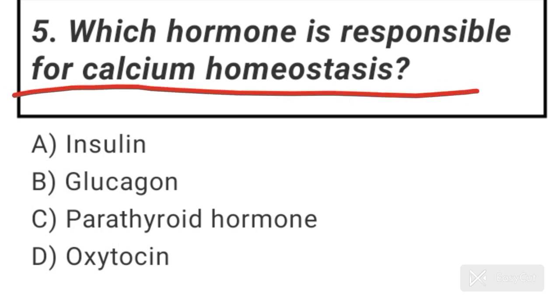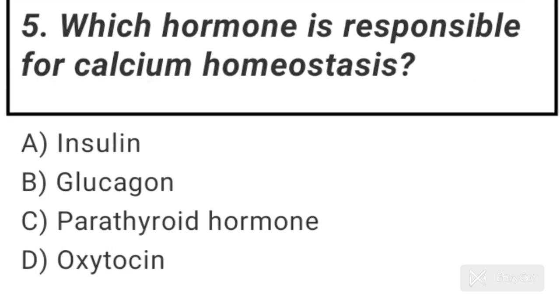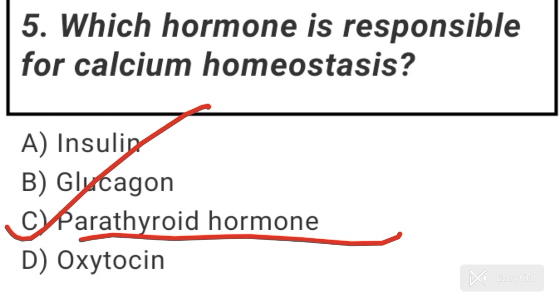So the parathyroid glands secrete a peptide hormone called parathyroid hormone. Parathyroid hormone increases the calcium level in the blood. It acts on bones and stimulates the process of bone resorption. And parathyroid hormone also stimulates reabsorption of calcium by the renal tubules and increases calcium absorption from the digested food. Thus, it is clear that parathyroid hormone is a hypercalcemic hormone. That is, it increases the blood calcium level. So, here correct option is option C, parathyroid hormone.